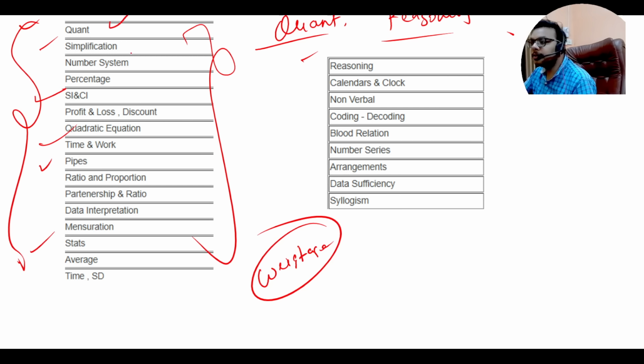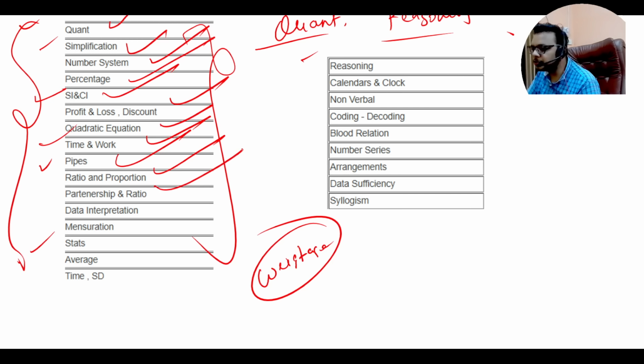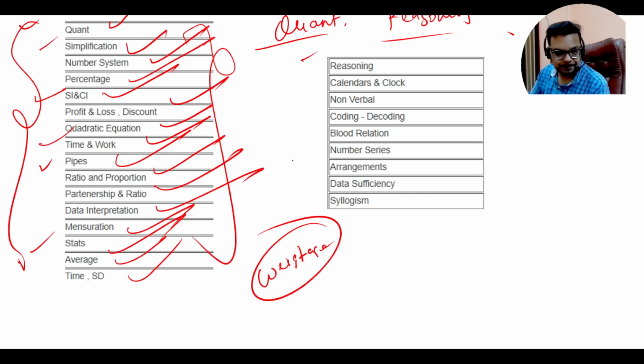So in quant, the topics which are important are simplification, number systems, percentage, SI and CI, profit loss discounts, quadratic equation, time and work, pipes, ratio proportion, partnership, ratio, data interpretation, mensuration, stats, average, time and speed and work. Okay, so these are the things which you actually need to prepare.